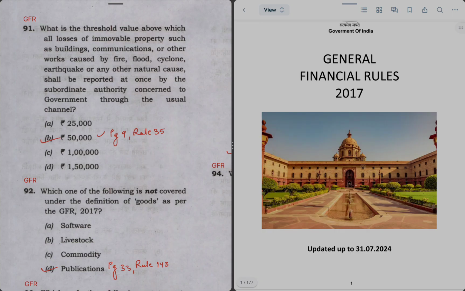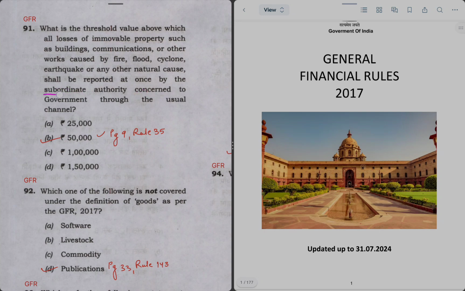Similarly, other rules have changed and limits have been increased. So let's start with question 91. It says: what is the threshold value above which all losses of immovable property such as buildings, communications or other works caused by fire, flood, cyclone, earthquake or any other natural cause shall be reported at once by the subordinate authority concerned to government through proper channel or through usual channel.